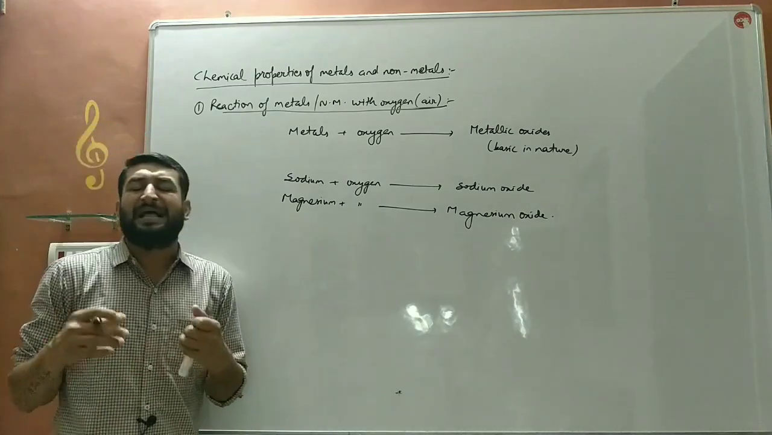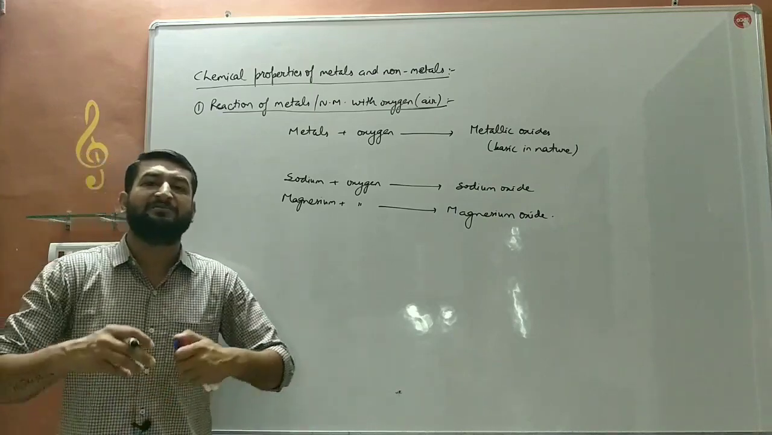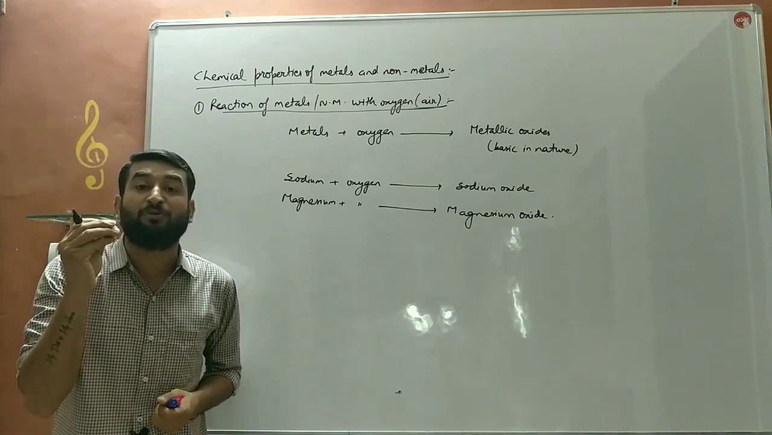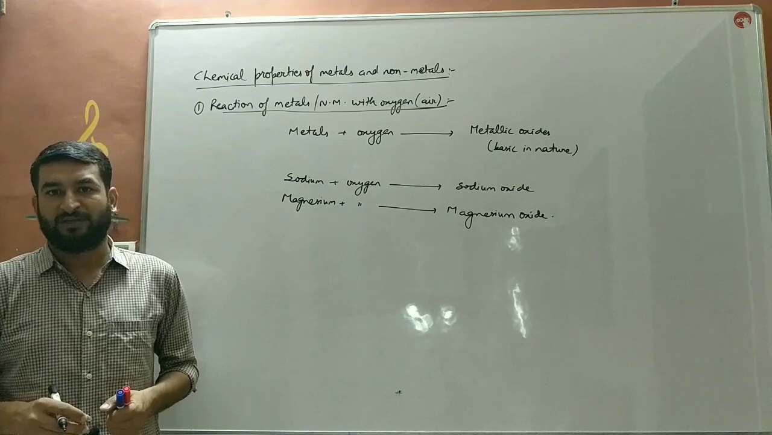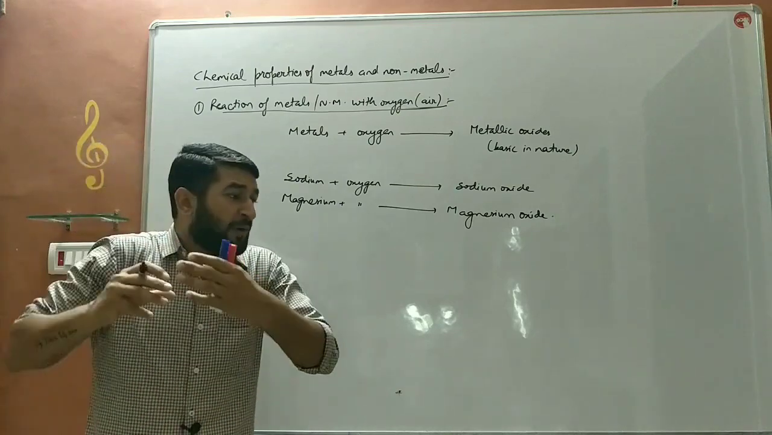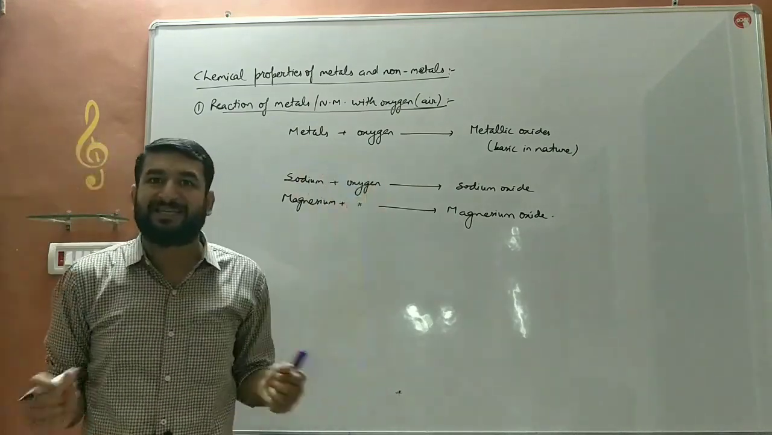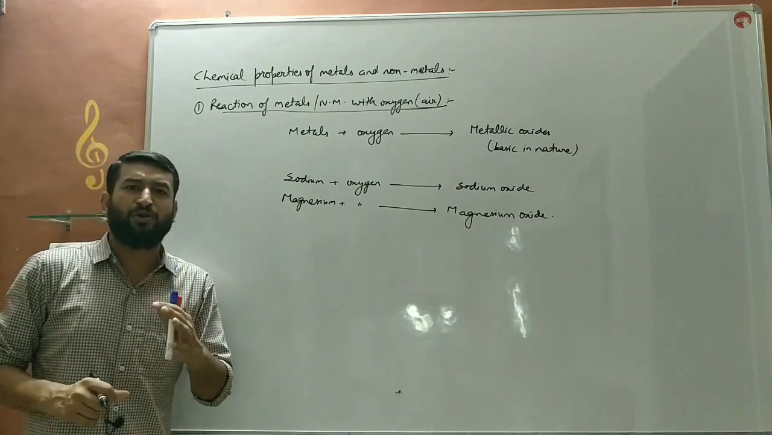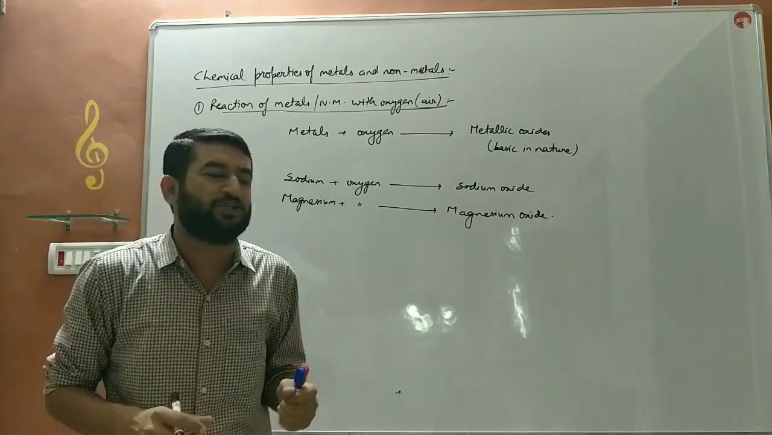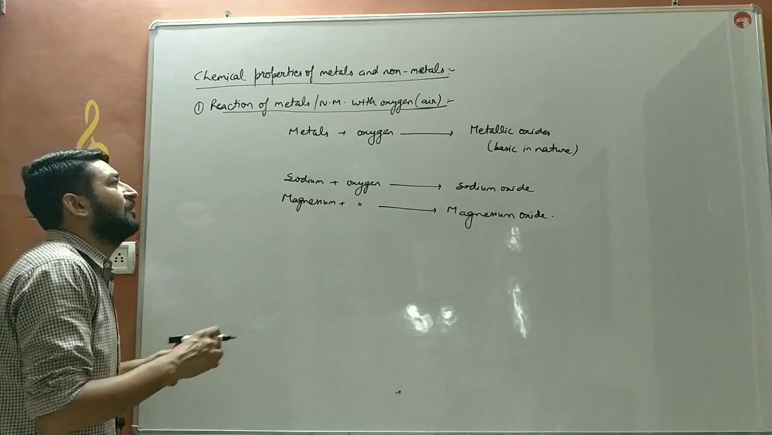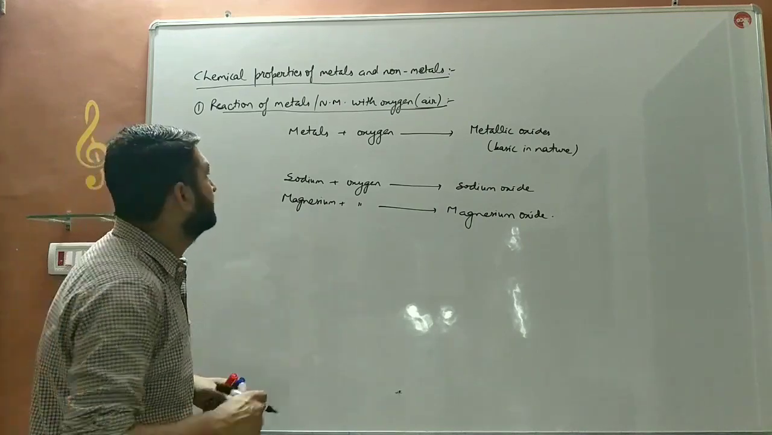Whereas metals like magnesium and aluminium require a small amount of heat energy. Iron requires prolonged, strong heating. Copper also requires prolonged and strong heat to react with oxygen and form its respective oxide.